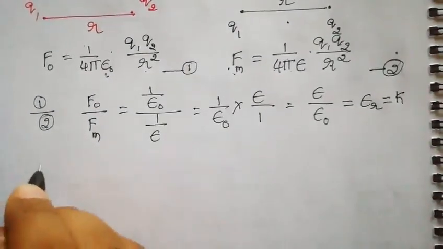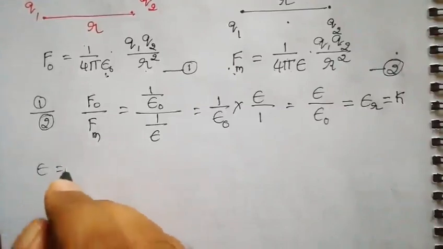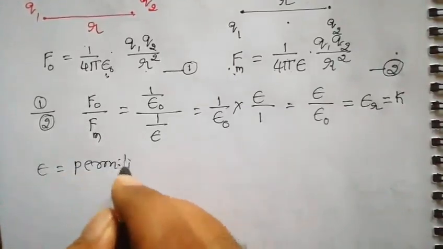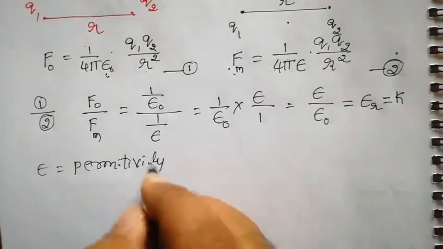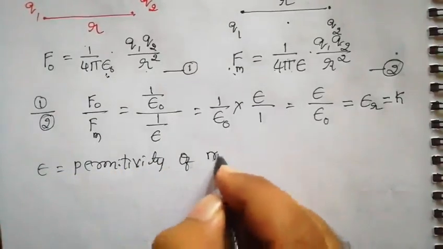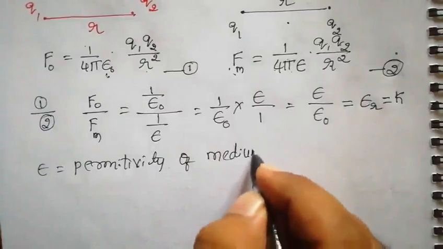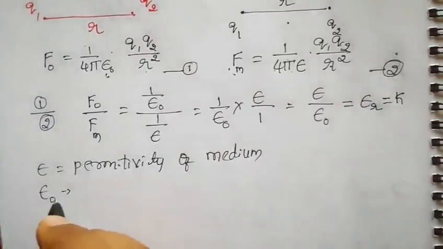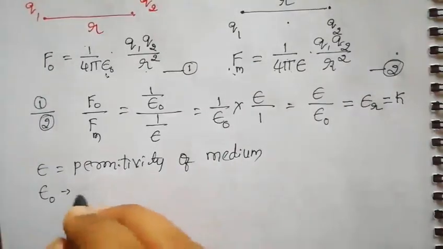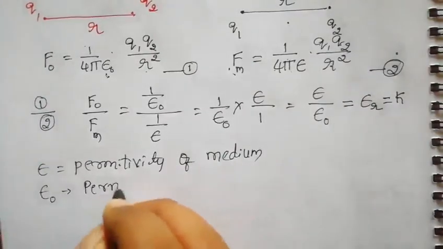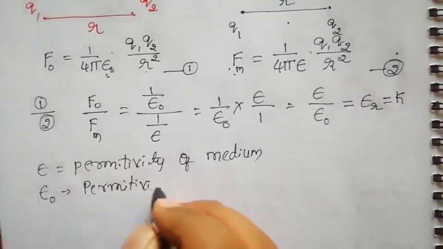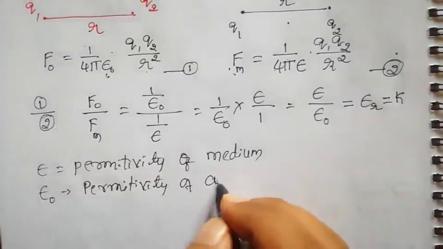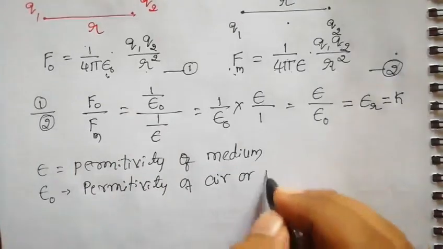Here, what is epsilon? Epsilon is the permittivity of the medium. What is epsilon naught? Permittivity of free space, or you can say air or vacuum.